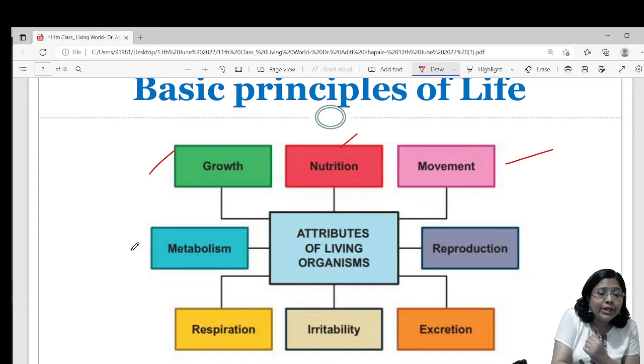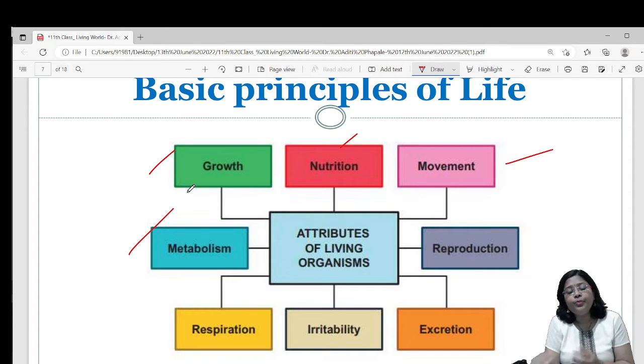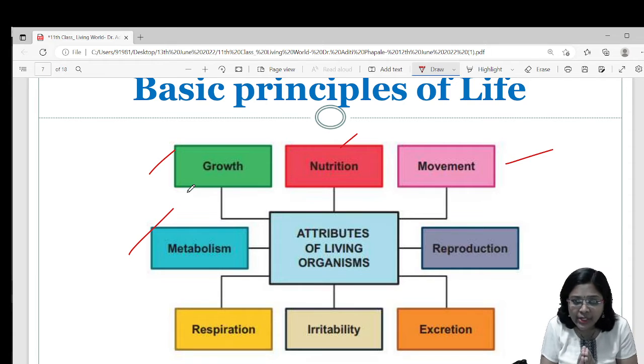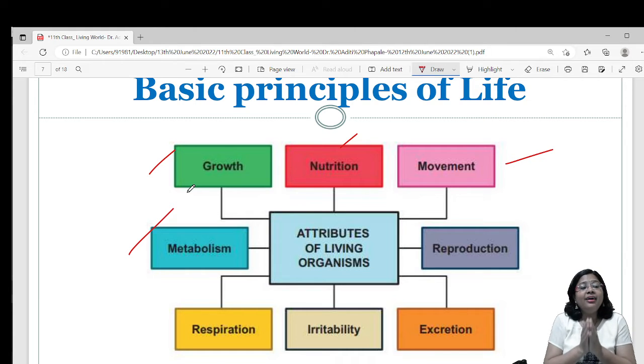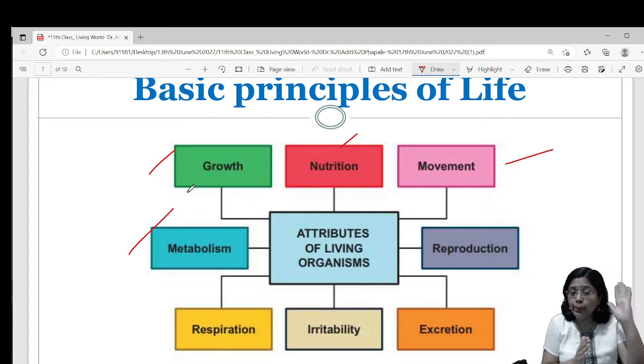Next one, metabolism. Now what do you mean by metabolism? All the chemical reactions that are taking place in our body are called as metabolism. Correct? And that are necessary for living organisms to survive or live. We have two types of metabolic reactions, that is anabolic reactions and catabolic reactions.